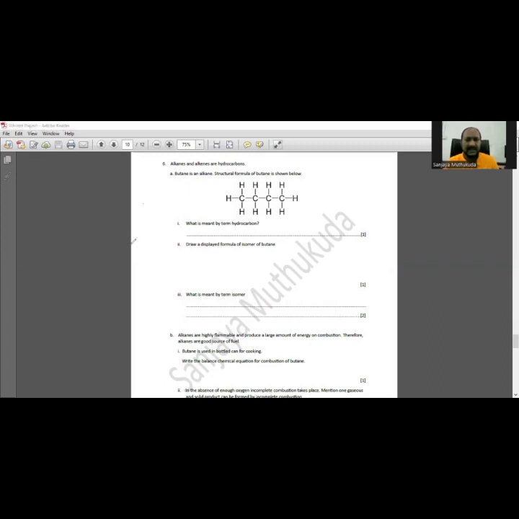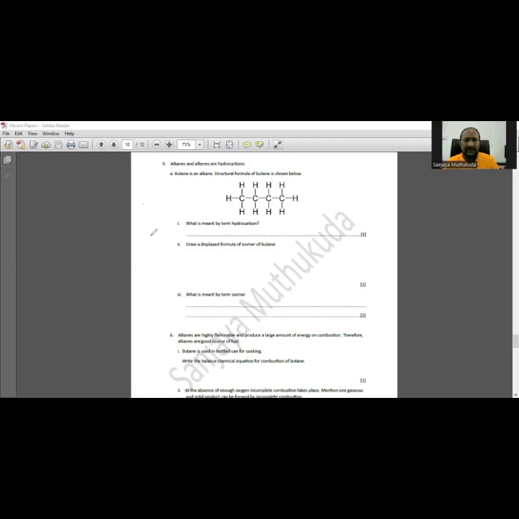Alkanes and alkenes are hydrocarbons. Butane is an alkane. The structural formula of butane is shown below. What's meant by the term hydrocarbon? A compound that contains only carbon and hydrogen. The word "only" is a must, right? If you don't write "only", then you won't get this mark.